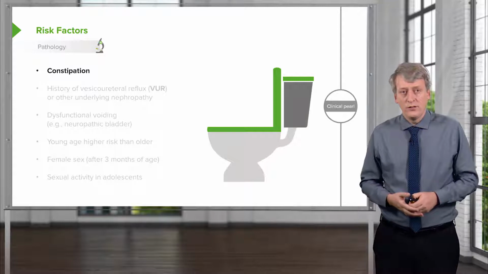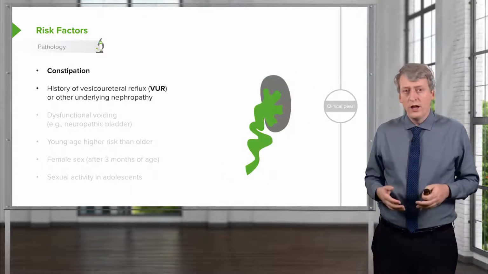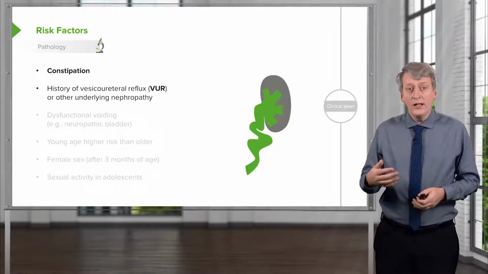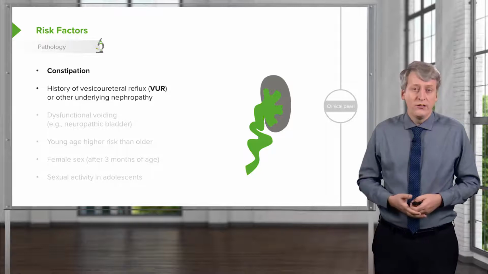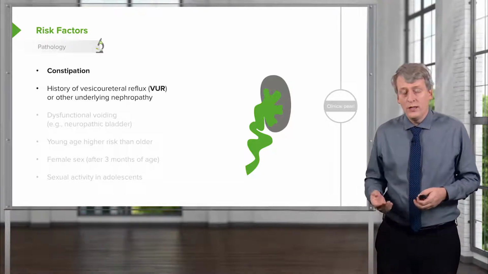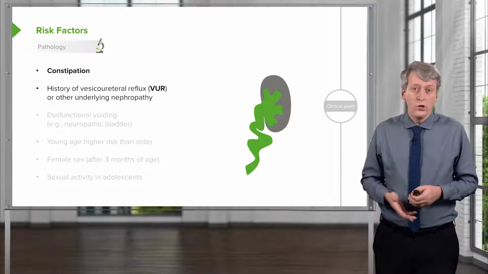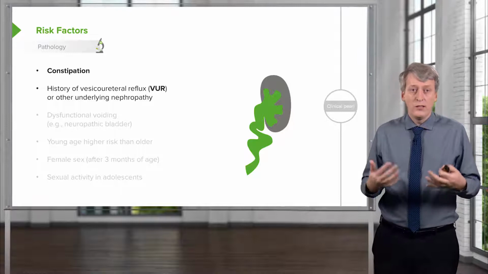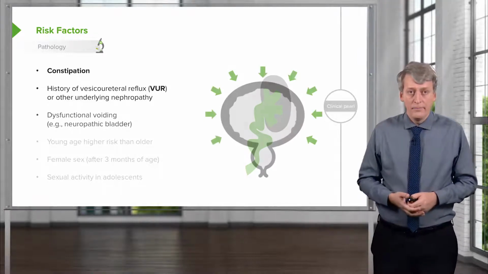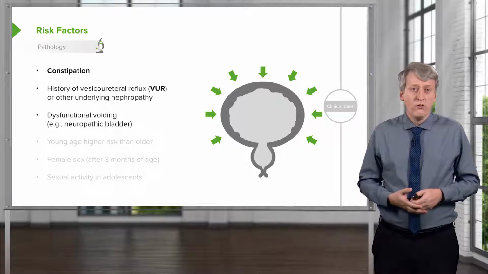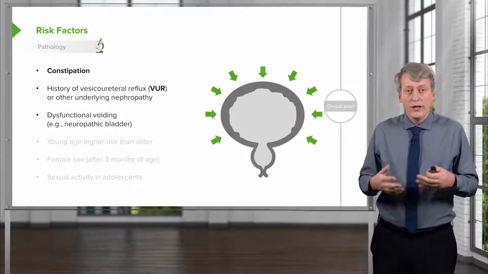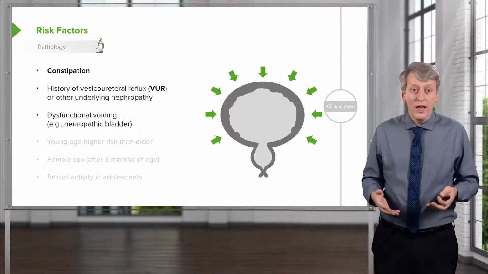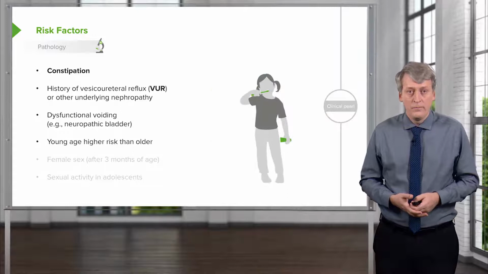Children with a history of vesicoureteral reflux or any other underlying nephropathy are at increased risk for urinary tract infections. This includes patients with horseshoe kidney, patients with ureteral pelvic junction problems, or posterior urethral valves. All of these things put children at increased risk for UTI. Patients with dysfunctional voiding, such as the neurogenic bladder, are at increased risk for UTI. So, for example, a patient with spina bifida who has to self-cath is at very significant increased risk.